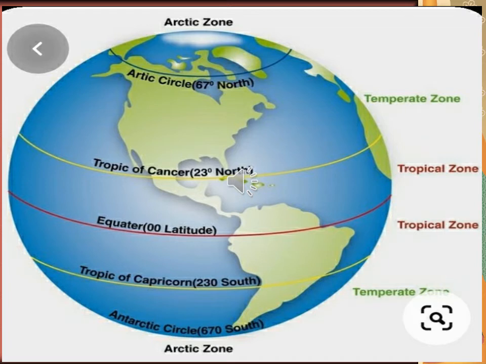Temperate zone or moderate zone lies between the Tropic of Cancer and the Arctic Circle in the northern hemisphere, that is 23.5 degree north to 66.5 degree north, and towards the south it is between the Tropic of Capricorn and the Antarctic Circle in the southern hemisphere, that is 23.5 degree south to 66.5 degree south.